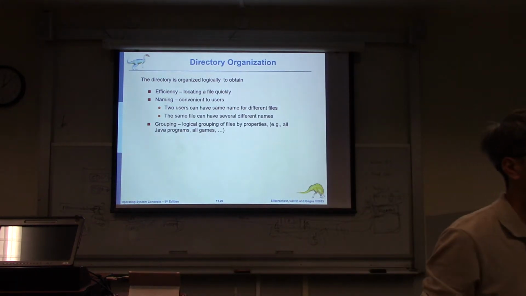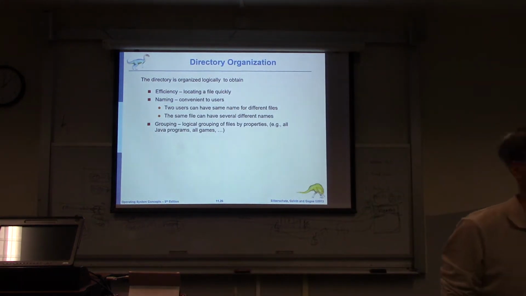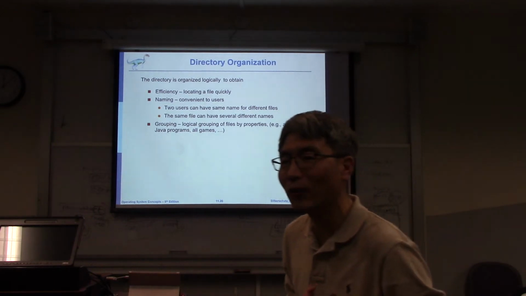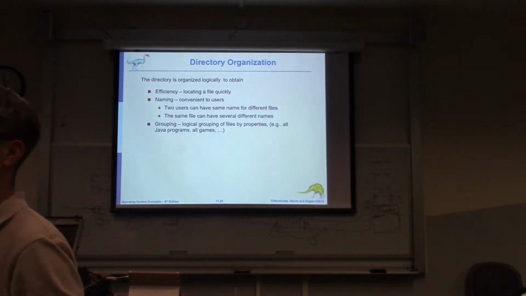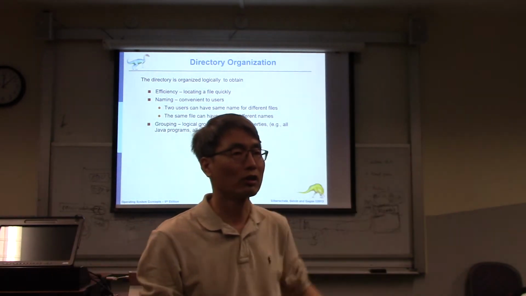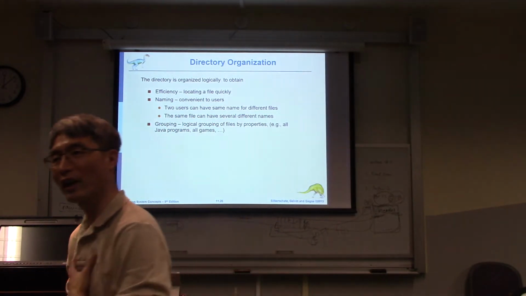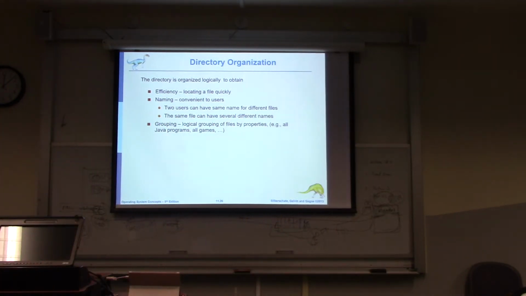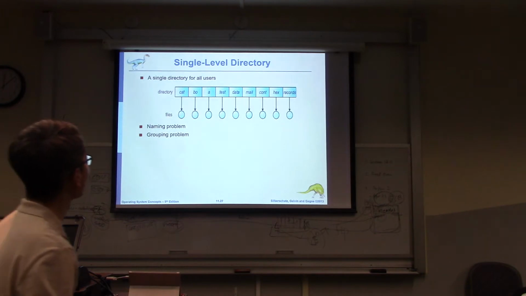If we do not have the directory, he creates the ABC file, and I try to create the ABC file, it's a name conflict. However, if we separate the directory by user, he has his own directory, I have my directory, we can both create the ABC file. So we can reasonably solve the naming conflict using the directory structure.